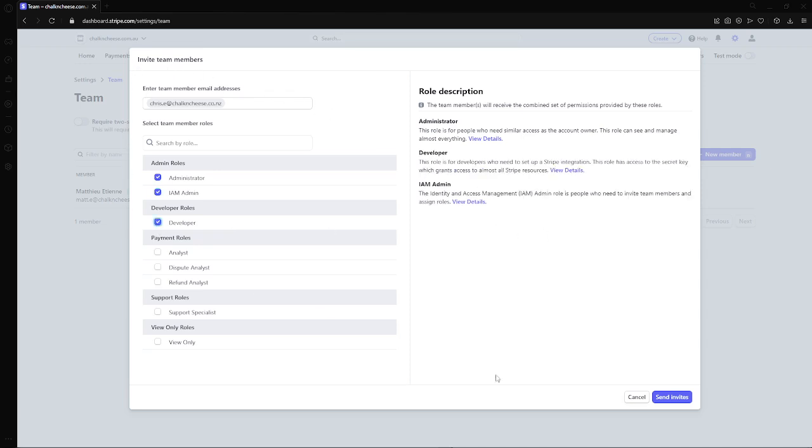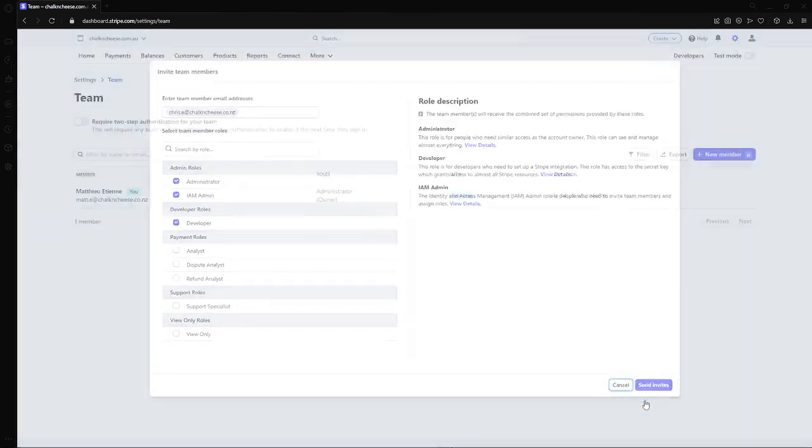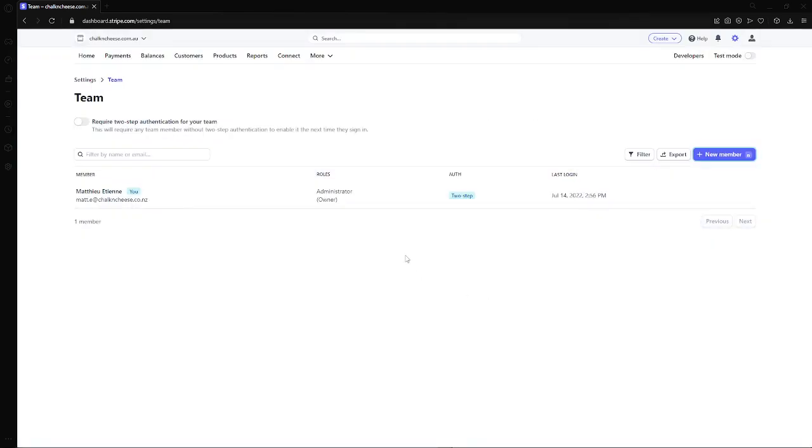Once done, select send invites, and that's all. It'll send us an email with a link as a collaborator to your Stripe account.